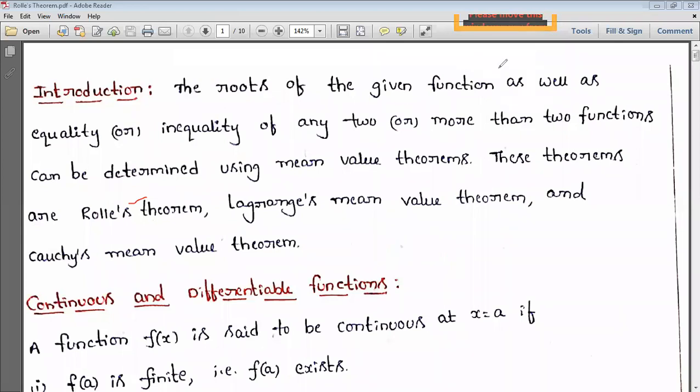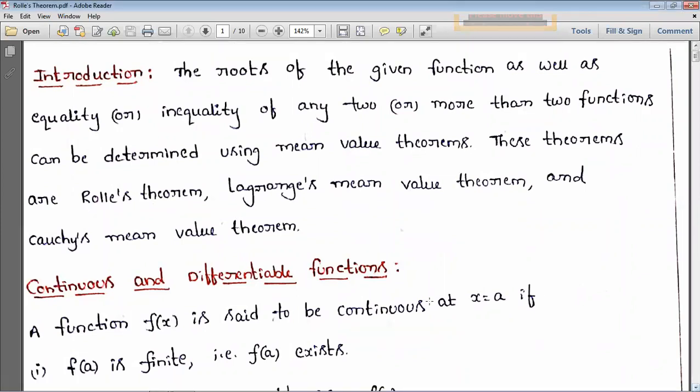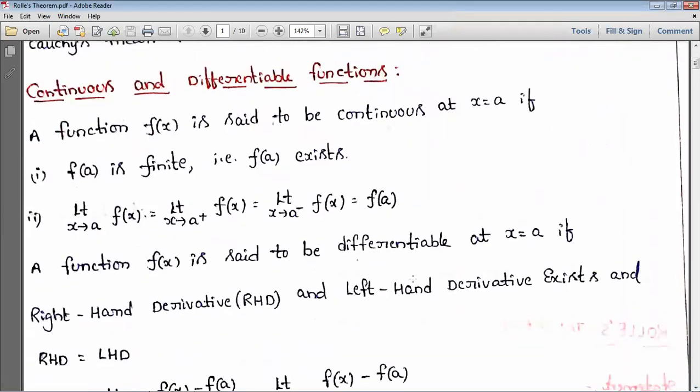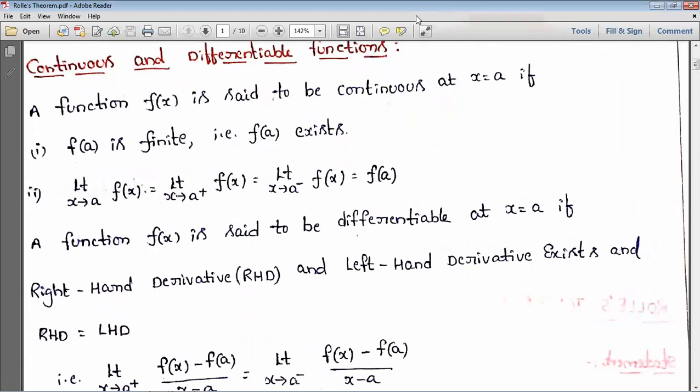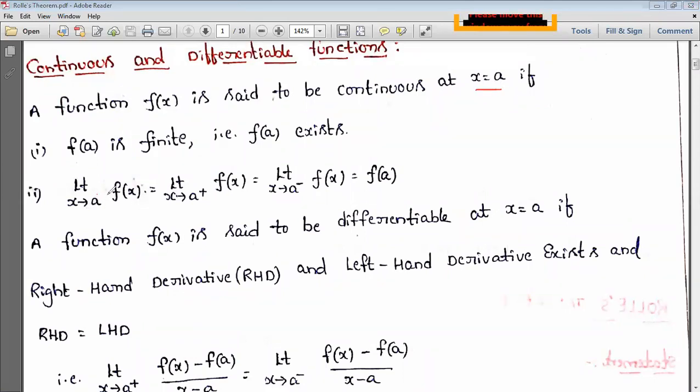Okay. So next, first we see continuity and differentiable functions. What we said here is, a function is said to be continuous at x equal to a, at a specific point, when limit x tends to a minus f of x equals limit x tends to a plus f of x equals f of a, which equals limit x tends to a f of x.